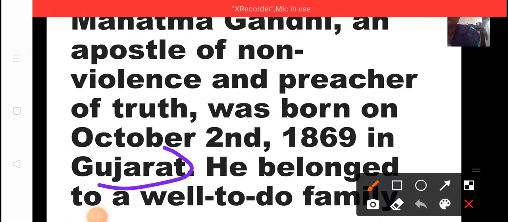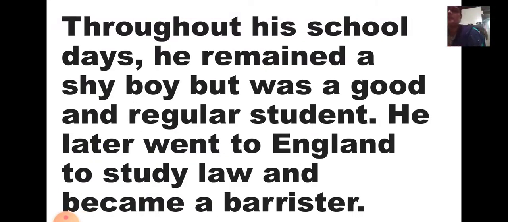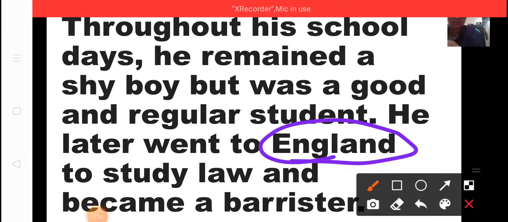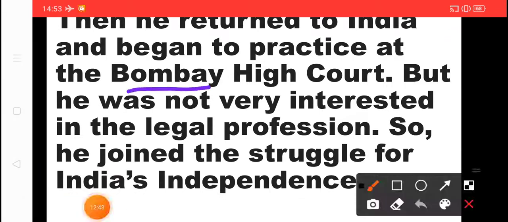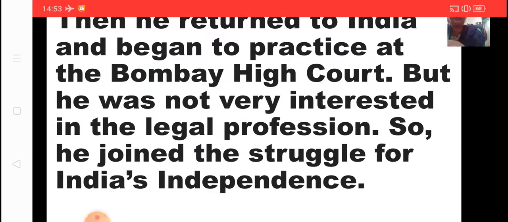Okay, Gujarat is there in the first passage. Then second passage we will see, it's England. Okay, so England is another one. And then third para we'll just see, third is Bombay. And one more is there in this, Bombay and India. India is also a place. So there are 4 places which are mentioned in the passage.